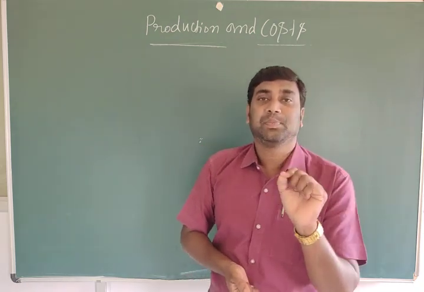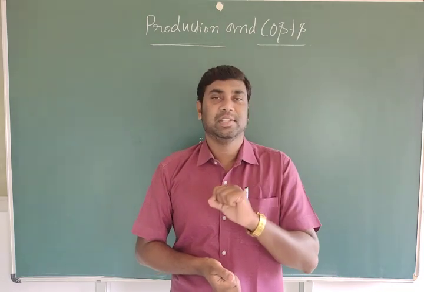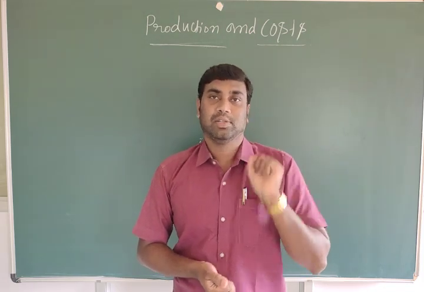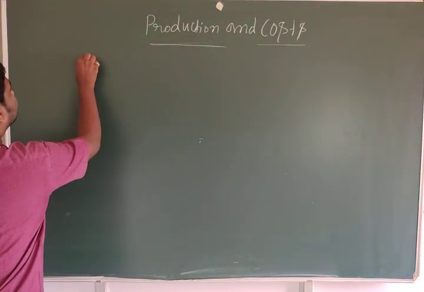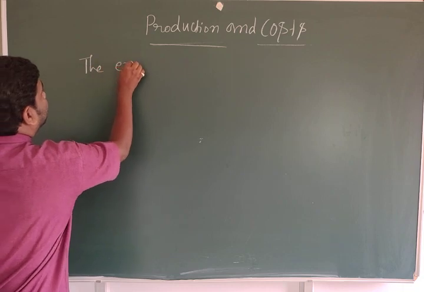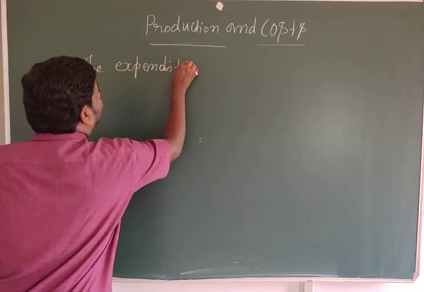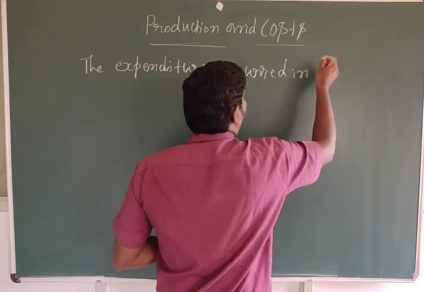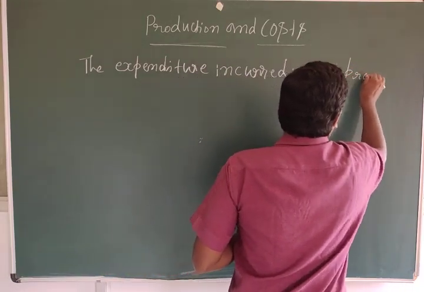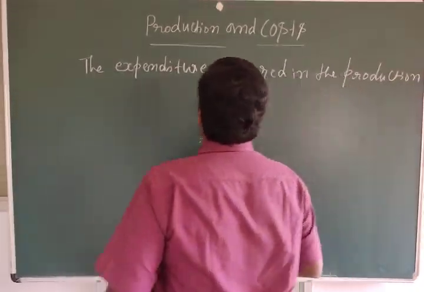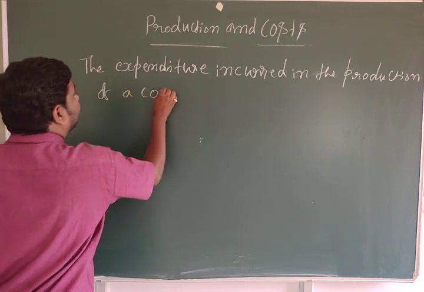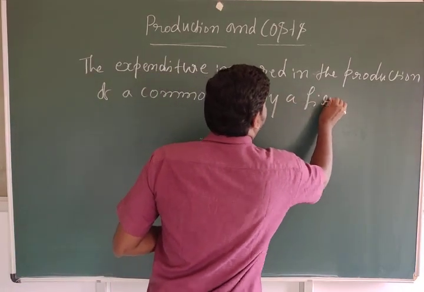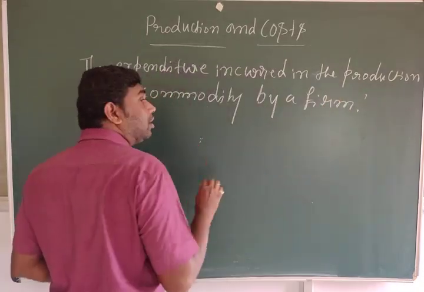Simple. Cost means the expenditure incurred in the production of a commodity by a firm is called cost.